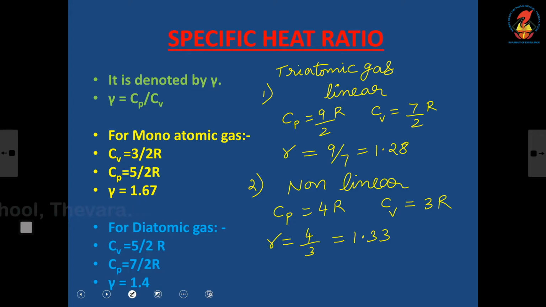And here in monoatomic you study the fractional value also. When I divide this, I am getting 5 by 3. So 5 by 3 is 1.67. Similarly here, 7 by 2 divided by 5 by 2, that is 7 by 5, which is 1.4. So why am I giving the fraction and also the decimal value?